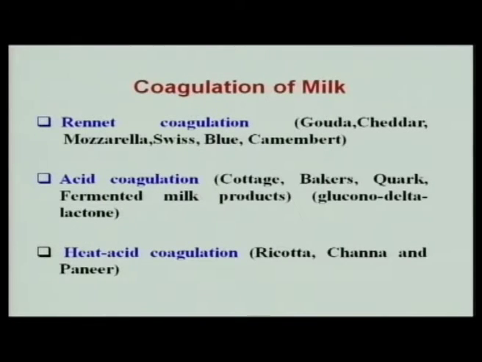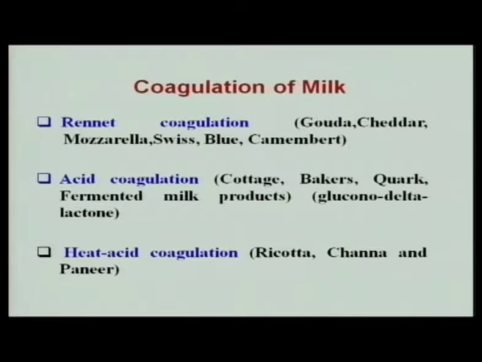So, coagulation of milk is important and it is caused by different mechanisms. As I mentioned, rennet coagulation is the most preferred, and the major varieties like cheddar, the Dutch variety Gouda, mozzarella and the Swiss varieties, maybe Emmental, blue cheese and Camembert, are all produced by rennet coagulation.